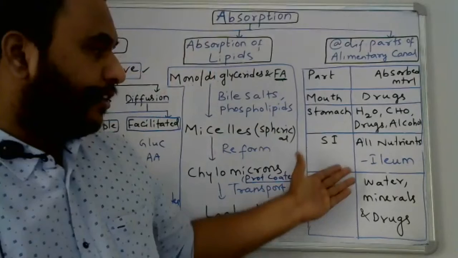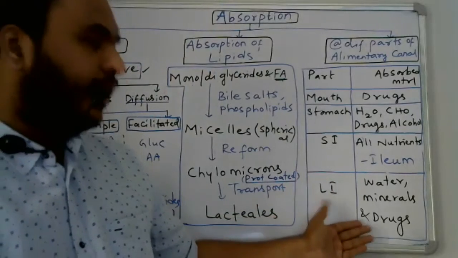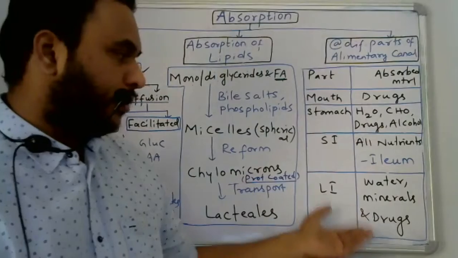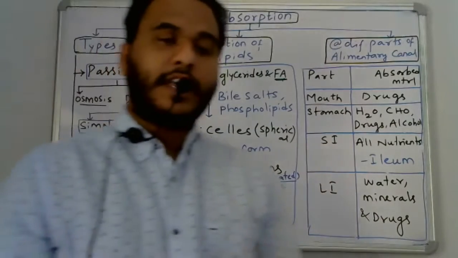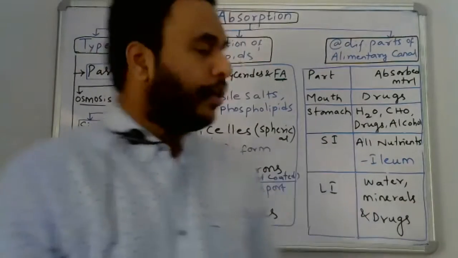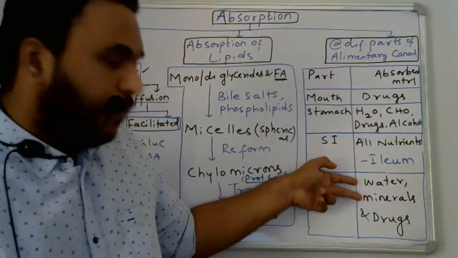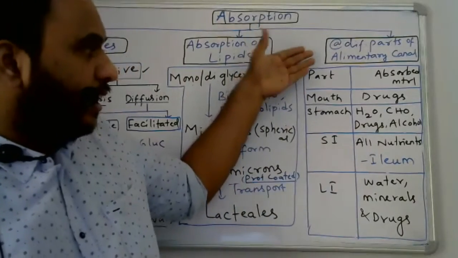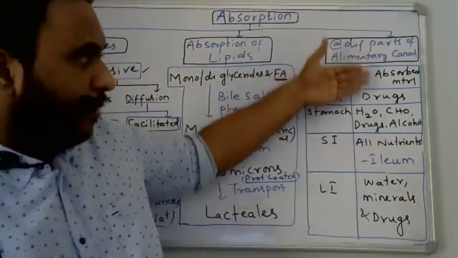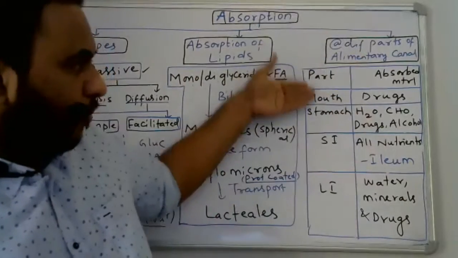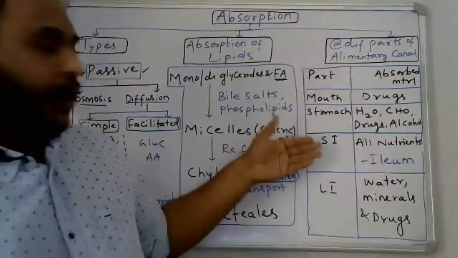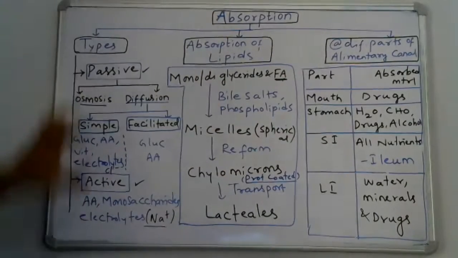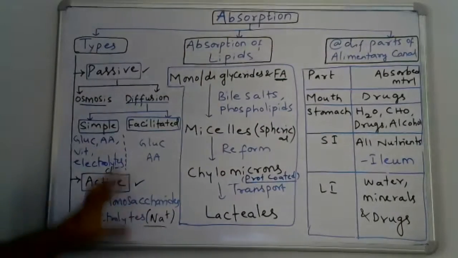Next, in the large intestine, water and minerals are absorbed, and some amount of drug will be excreted out later. So this is how different materials get absorbed in different parts of our alimentary canal. I have given the absorption topic completely, in a very simple way, in a nutshell.